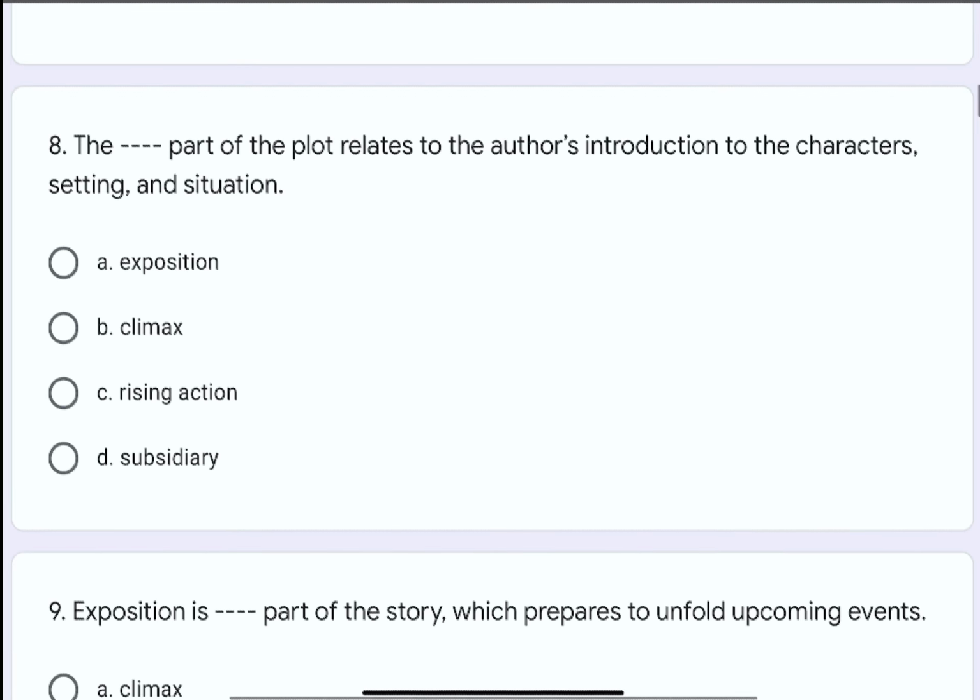Question number 8. The dash dash part of the plot relates to the author's introduction to the characters, setting, and situation. The options are A. Exposition, B. Climax, C. Rising action, or D. Subsidiary. The correct option is A. Exposition.